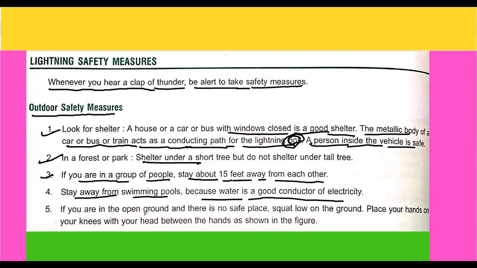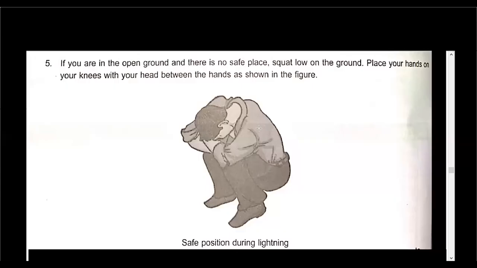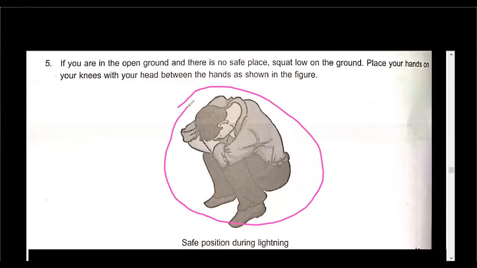Fifth point is if you are in open ground and there is no safe place, squat low on the ground, place your hands on your knees with your head between your hands, as shown in the figure. I am going to show you this figure. Okay, so like this you have to sit down on the ground. Okay, so these are a few safety measures outdoors to protect yourself from lightning.